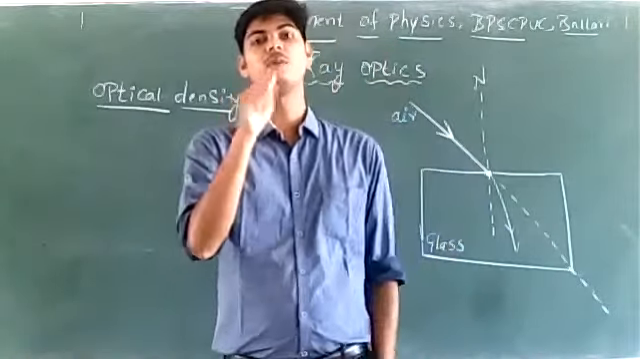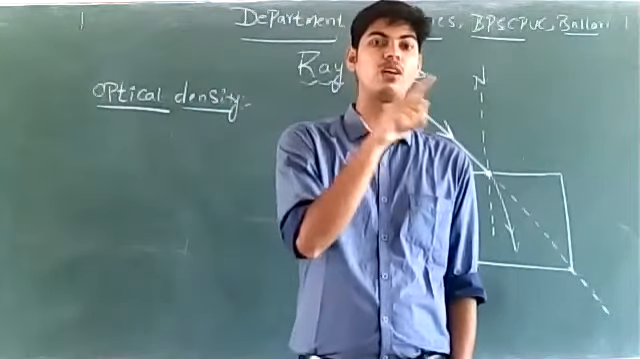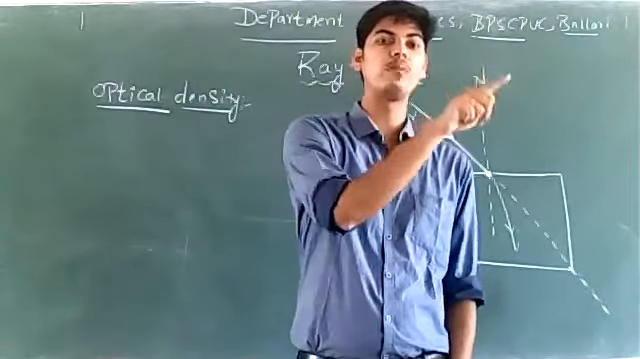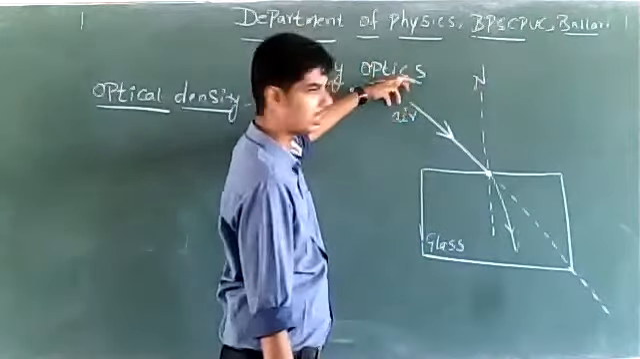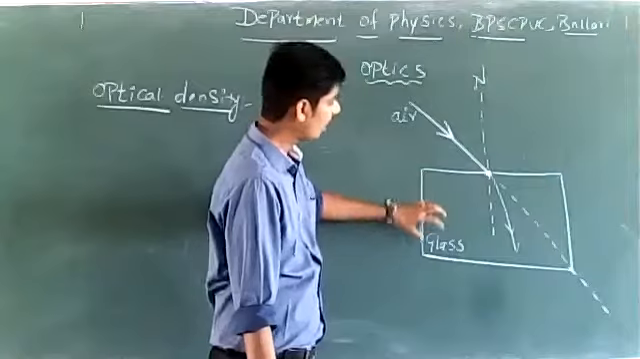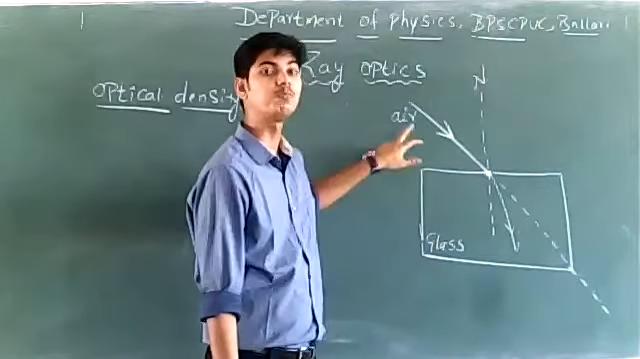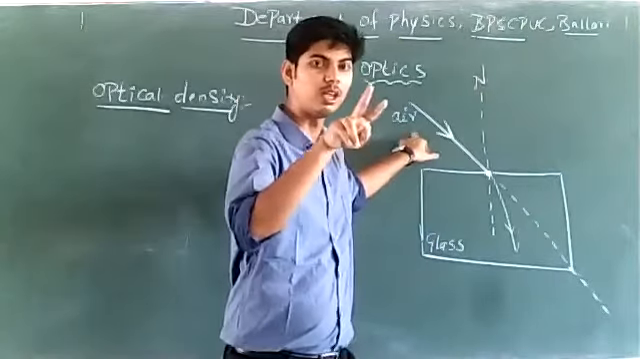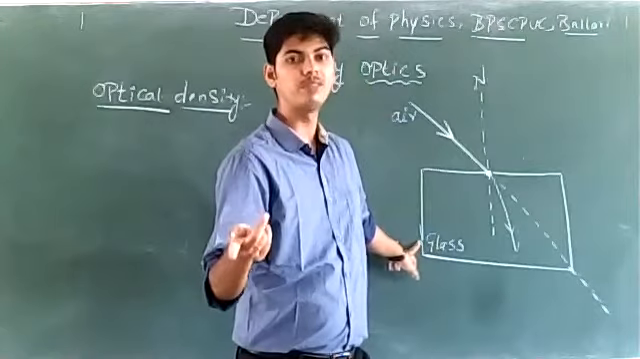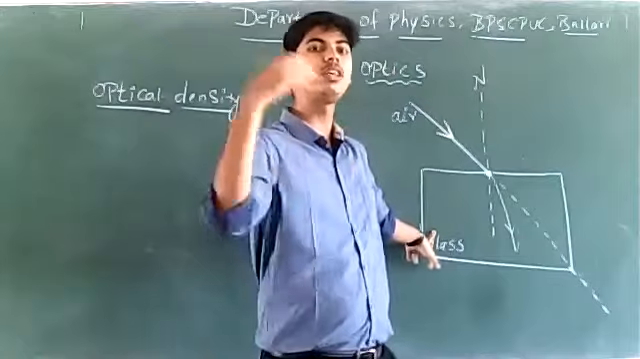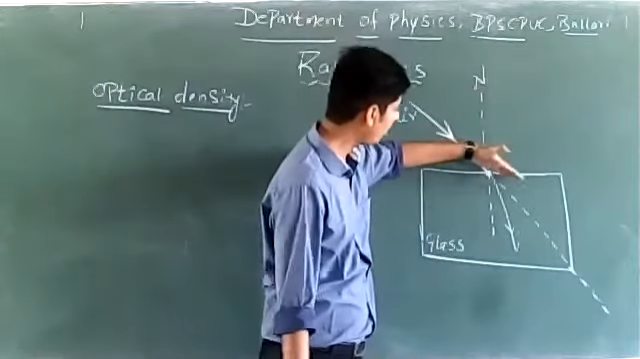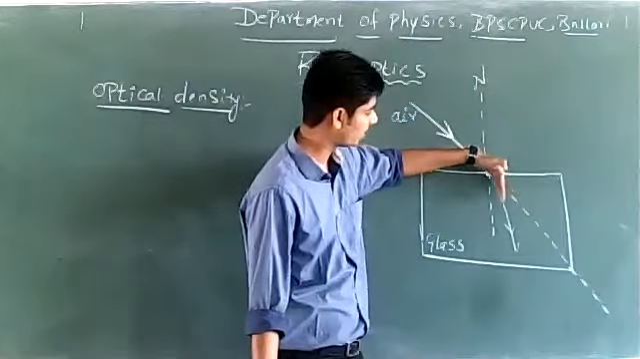It is the phenomenon of bending of light when a ray of light travels from a medium of one optical density to another optical density. That is, air has a different optical density, glass has a different optical density. That means speed of light in air will be different and speed of light in glass will be different. When a ray of light travels from air to glass, speed of light must change. When speed of light changes, it undergoes bending.